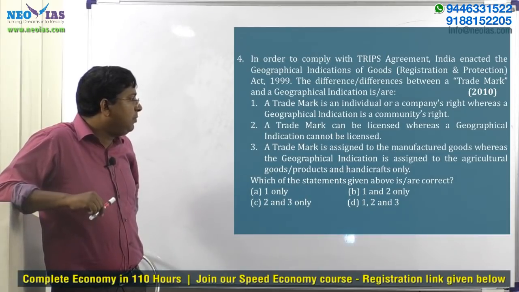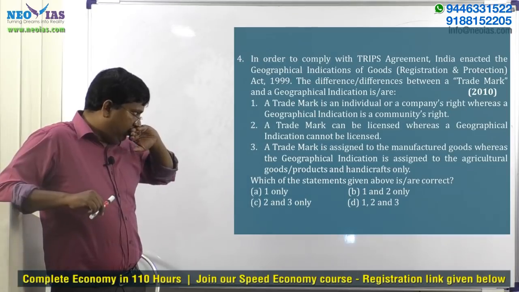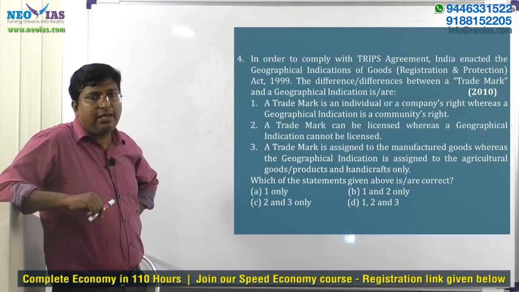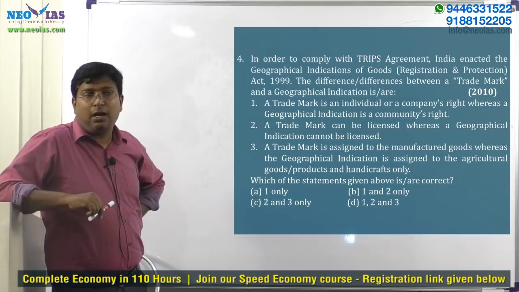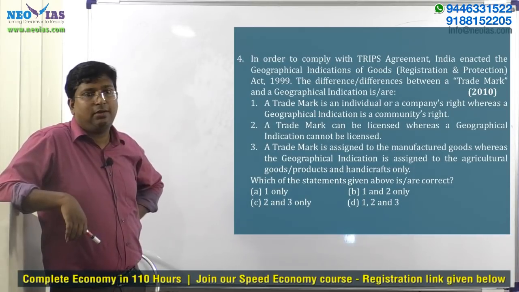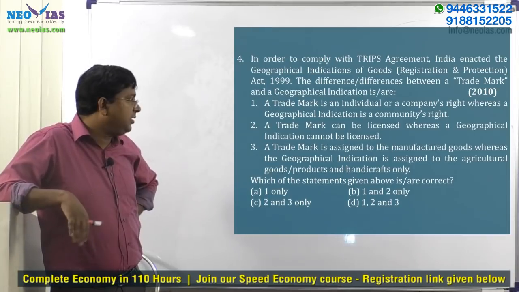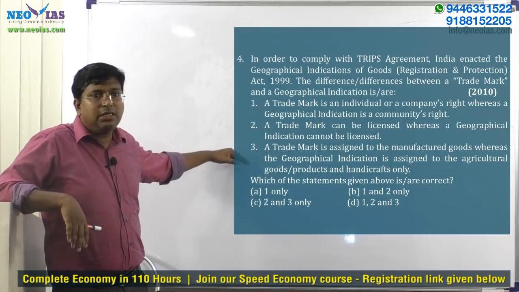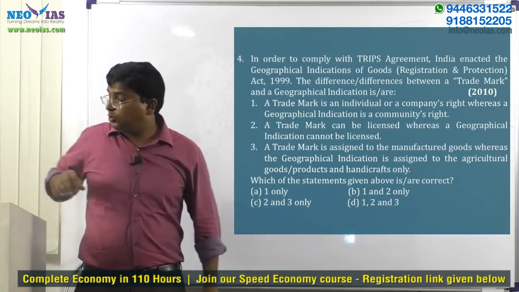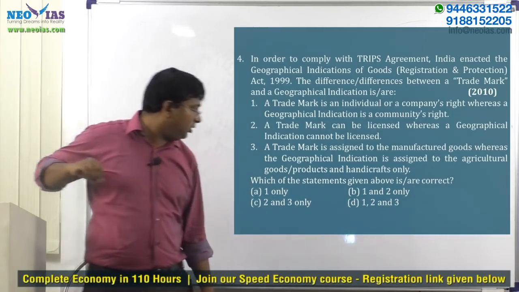Trademark is assigned to manufactured goods, whereas GI is assigned to agricultural goods or products and handicrafts only. Is it correct? No. GI has been given to agricultural, even manufactured goods, natural goods, foodstuffs, wines and drinks. So third is wrong. So the answer comes as B, 1 and 2.